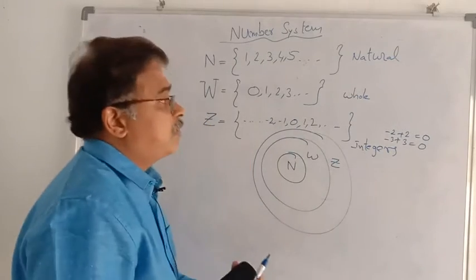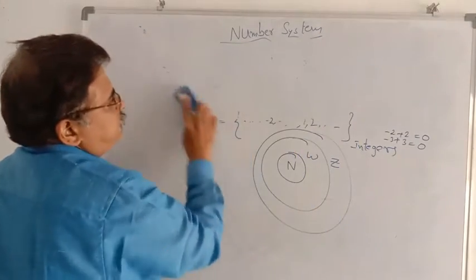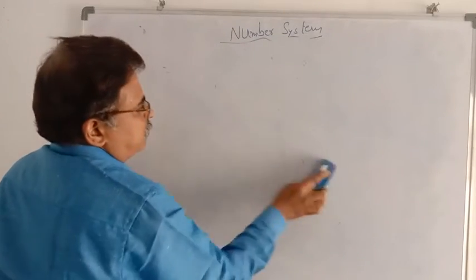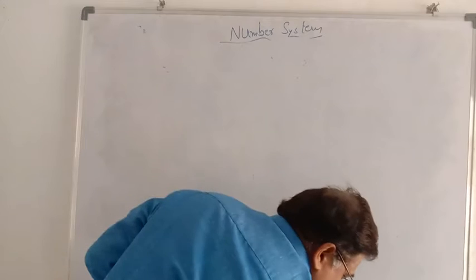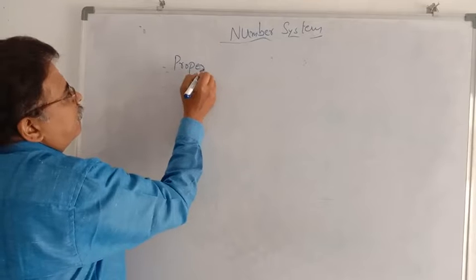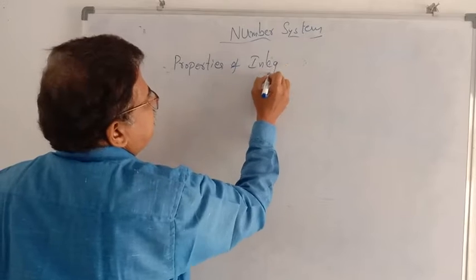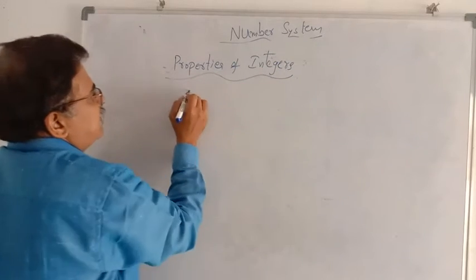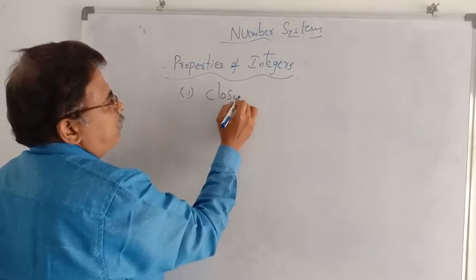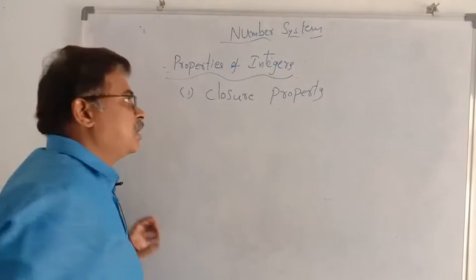What about the properties of these numbers? For example, properties of integers. In the properties of integers, the first property is closure property.